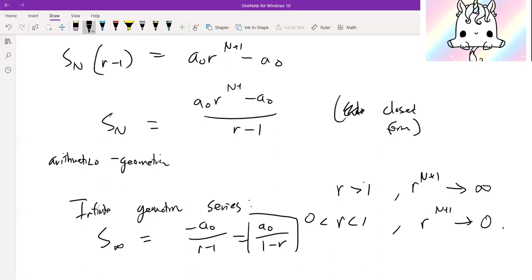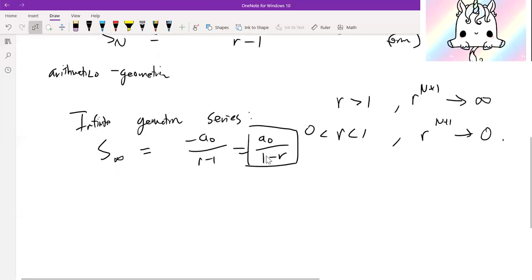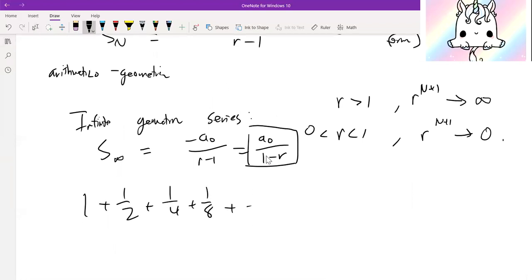So this is the closed form for an infinite geometric series, and these appear a lot in competitions. So this is very worth memorizing. It's very simple as well. We can use this, for example, on 1 plus 1/2 plus 1/4 plus 1/8. If you've ever wondered what this is, if you just keep adding halves over and over, plug this into the formula: a0, the first term, is just 1. So it equals 1 over 1 minus r, where r is our common ratio, which is 1/2. This is equal to 2. So bam, we have that this is equal to 2.